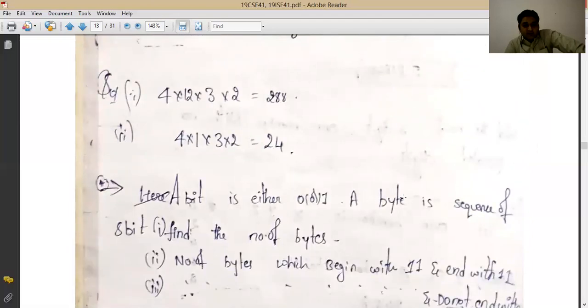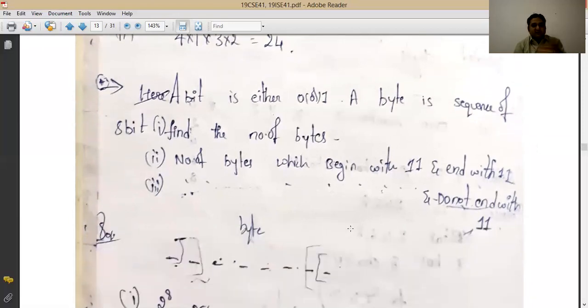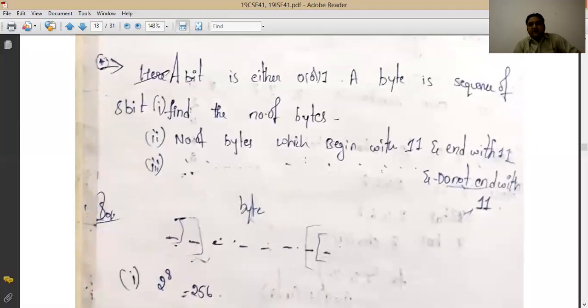Now the question is regarding bits and bytes, and you can understand it simply if you have studied some computer science. The question says a bit is either 0 or 1, and a byte is a sequence of 8 bits. So we have to find the number of bytes. How many? 2 to the power 8, that is 256. Then the number of bytes which begin with 1 and end with 1.